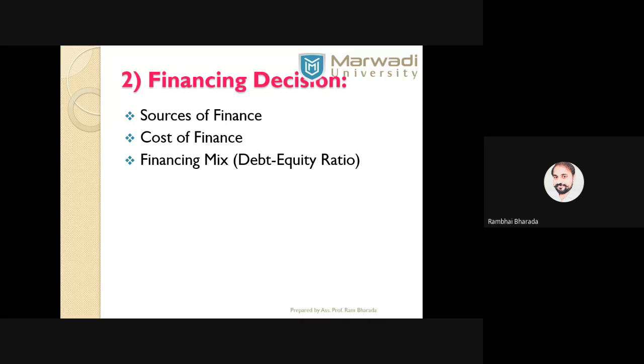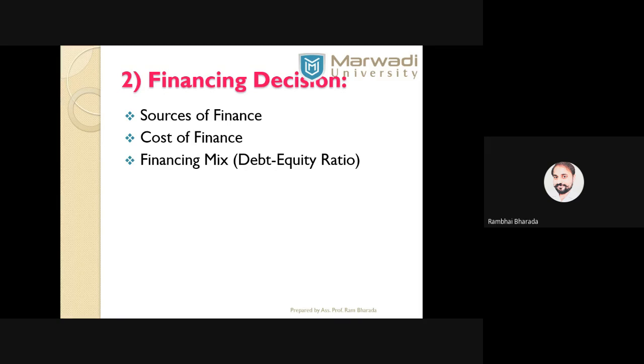Next is the cost of finance, or cost of capital, that we have studied in unit number 2. Here we have the cost of equity capital, cost of preference capital, cost of debentures, and cost of internal sources. And the next one is the financing mix. It is also known as capital structure, in which we try to define the ratio of equity and debt in the capital structure of the company.